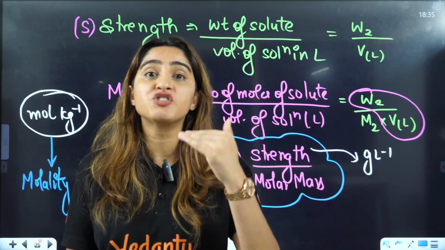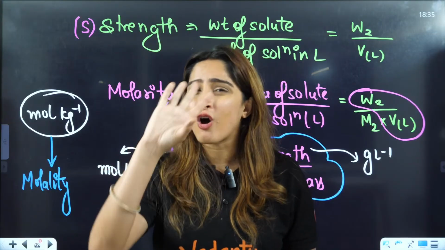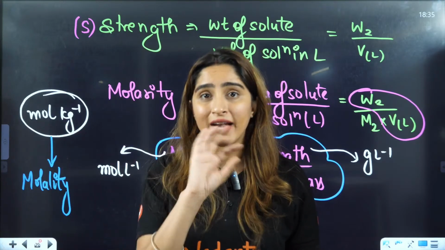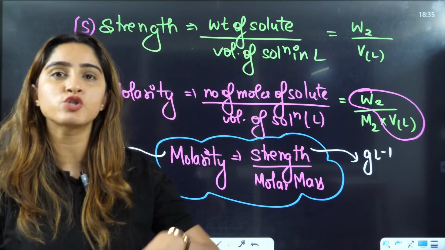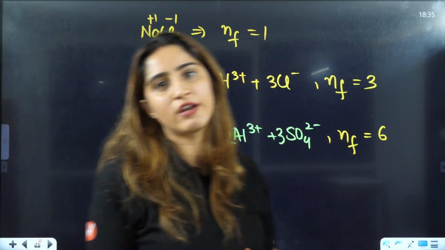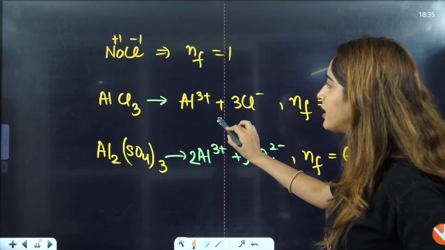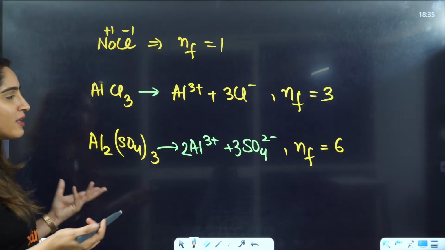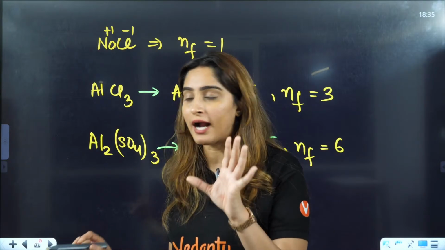Because when you start solving JEE Advanced questions in concentration terms, normality, N factor, some difficult questions will come up regarding the same N factor. For that, you have to polish N factor in a very good way, not just knowing this very basic thing. This is not in detail, this is a base of N factor. N factor in reactions, in balancing, you should know in so much detail if you're actually targeting JEE Advanced. For JEE Main also you should know, but for JEE Advanced, it is a necessity.